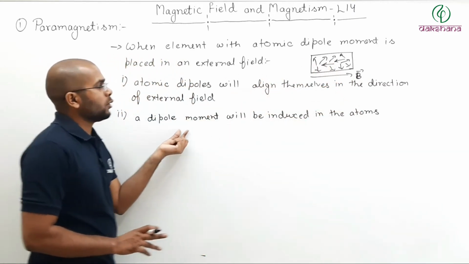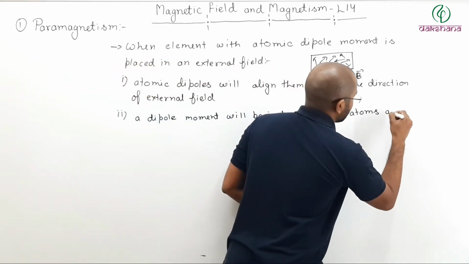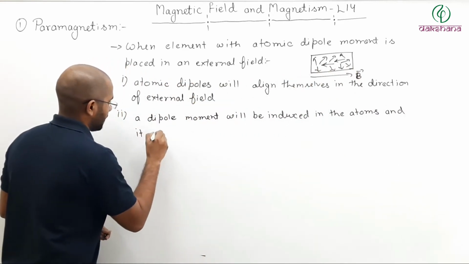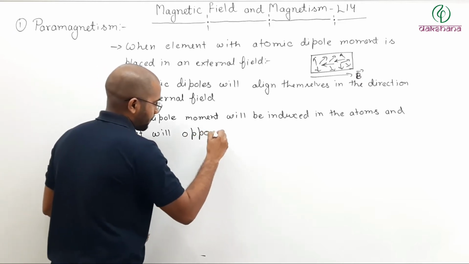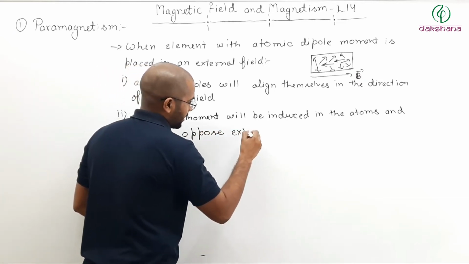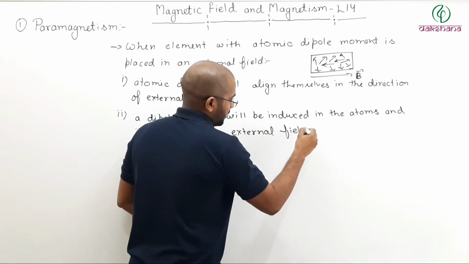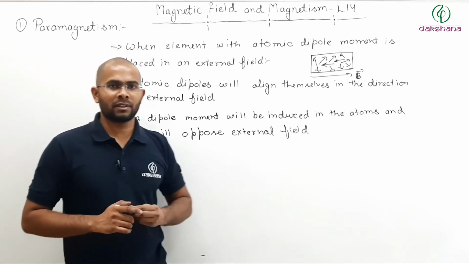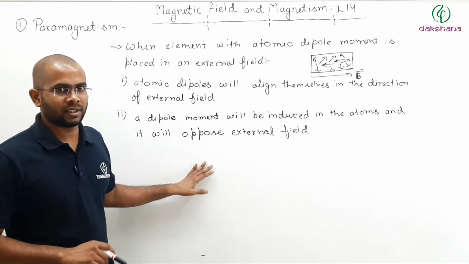So a dipole moment will be induced in the atoms and it will oppose the external field. This is called Lenz's law. Lenz's law we will talk about when we talk about electromagnetic induction. There we will study this in detail.